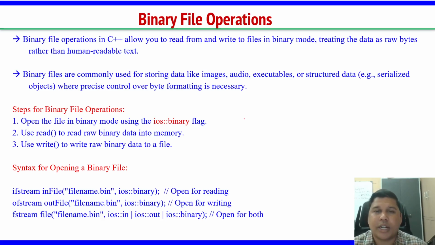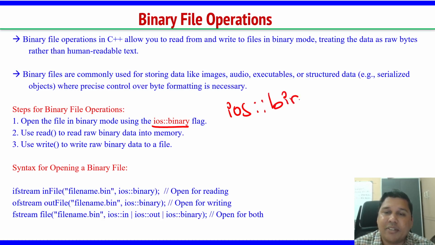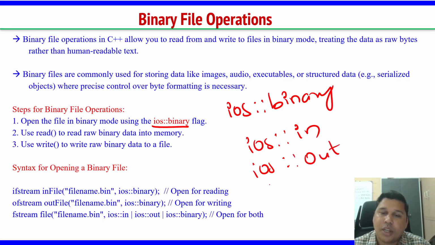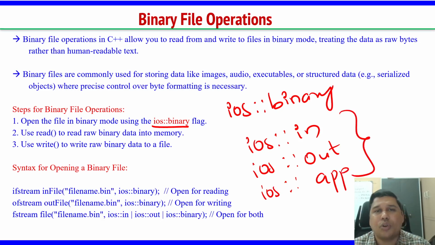We will anyhow try to implement and see some simple examples to understand how these binary files work. Let's explore more about these binary files. Now the fourth mode is ios::binary. I think you remember we have the other 3 modes: ios::in, ios::out, ios::app. We have studied these 3 modes for basic text files, in, out and append mode. Now you have the fourth. Modes are not yet completed. We have so many modes.